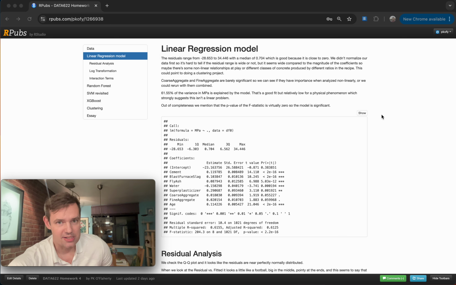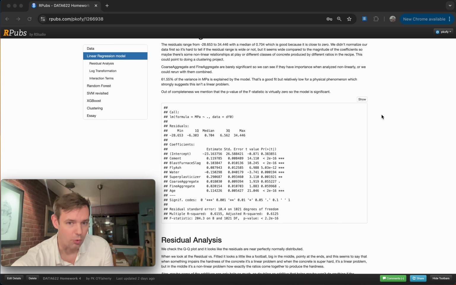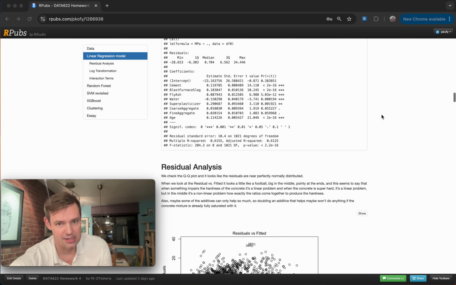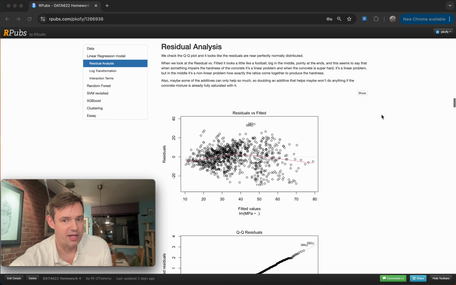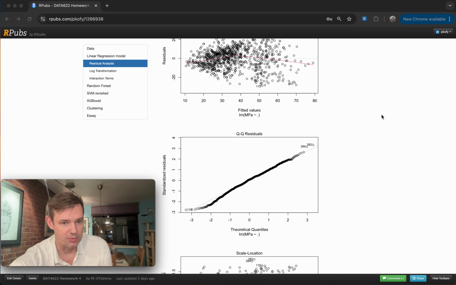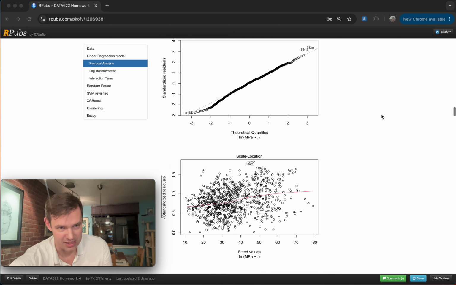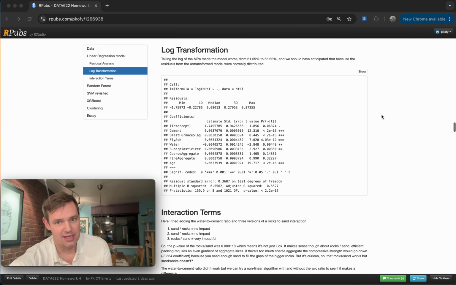We knew that this wasn't a linear model or phenomenon, and we still wanted to run the linear regression model to see what we could learn. We found that coarse aggregate and fine aggregate, the gravel and sand, don't have, on a linear basis, any impact on the prediction of hardness. We found that the residuals were normally distributed and we didn't need to do any transformation of our data.